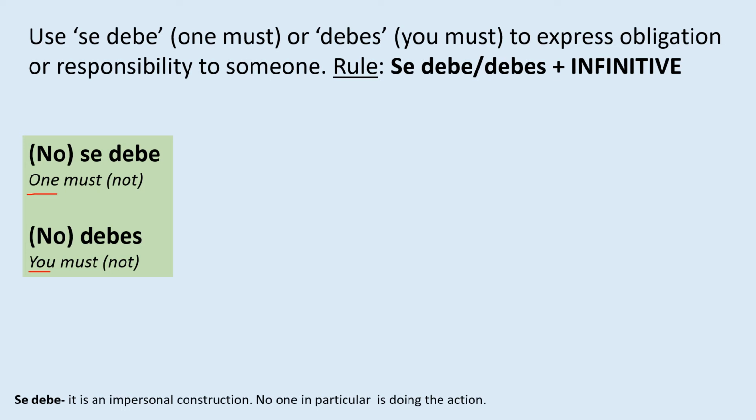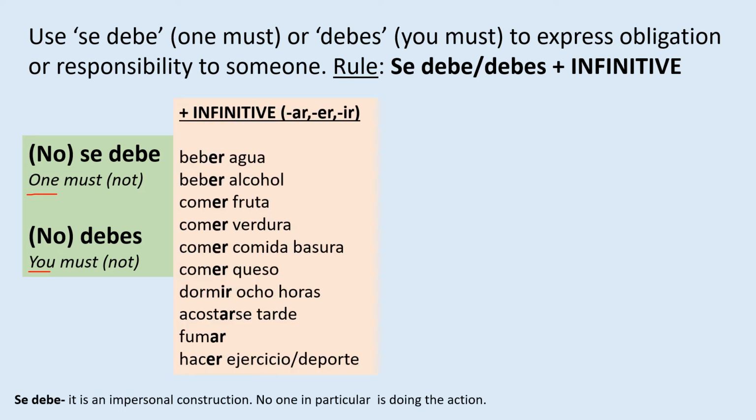Now we say se debe or debes plus infinitive verb. So in Spanish, infinitive verbs end in ar, er or ir. And in English, infinitive verbs are always headed by to, like to drink or to eat. So here we have all the infinitive verbs we have seen previously.